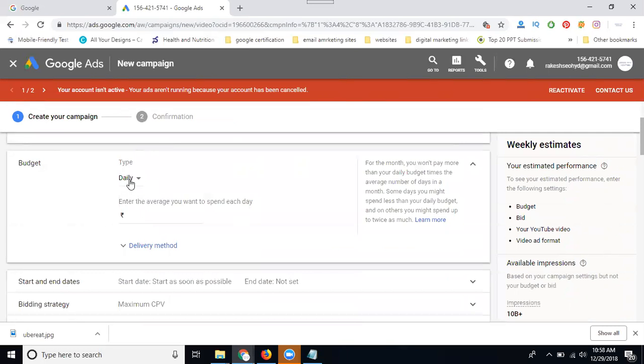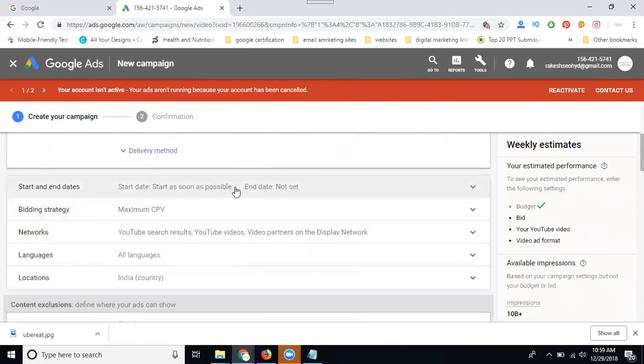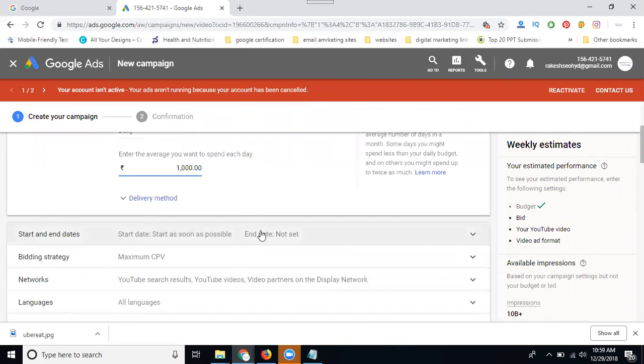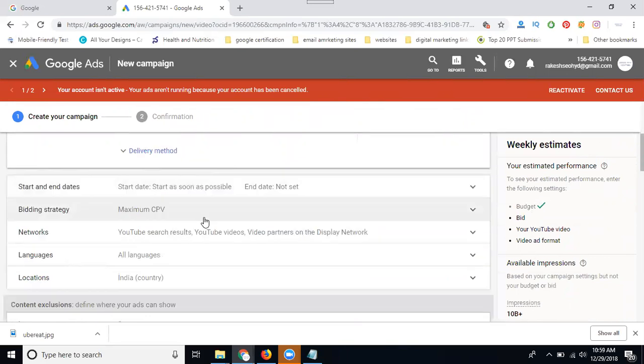Your budget will be daily or campaign total. I select daily and give 1,000 rupees. When you fix your budget, the automatic clicks will happen. Now how many impressions will we get? 10 billion plus people. I'm giving my daily budget, so there is no need for a start and end date.